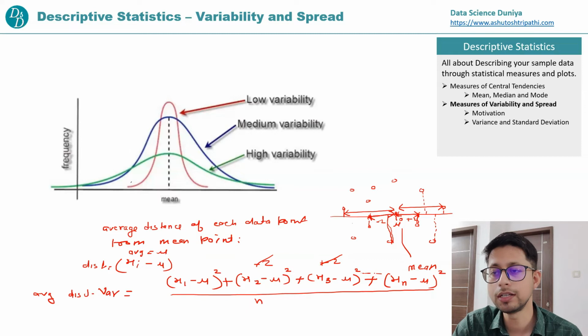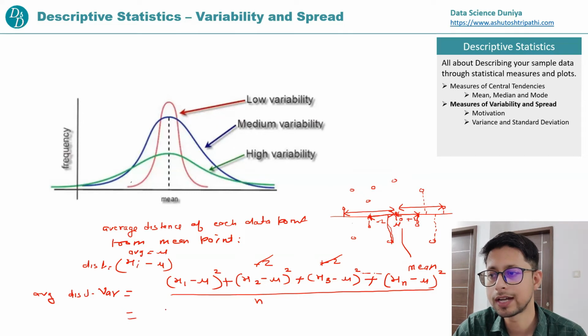So variance is the average distance of each data point from the mean point. When we say average, we divide by n. And now we also understand why we are squaring: to negate the cancelling effect. Distance could be on both sides of the mean point, and in a very rare worst case, the total distance of all the data points on the right side and on the left side is equal but with opposite sign, so they cancel each other and it comes to 0. To negate that effect, we square.